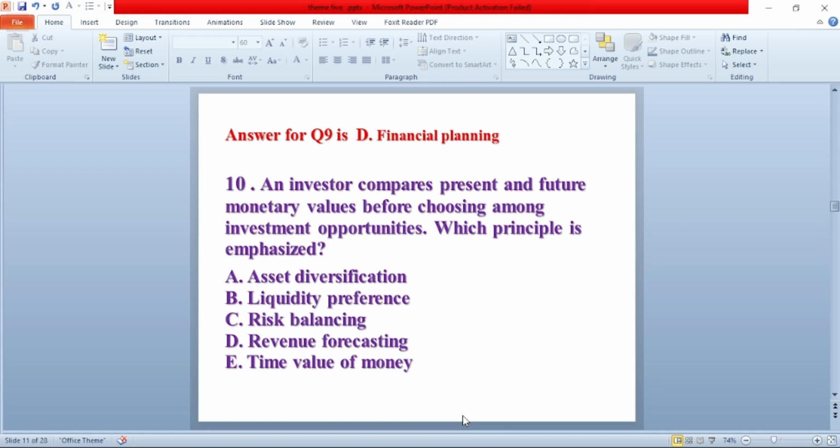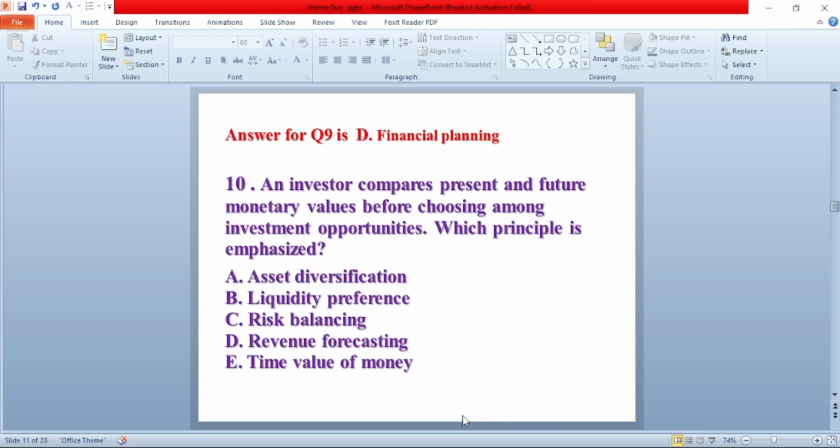B. Liquidity preference. C. Risk balancing. D. Revenue forecasting. E. Time value of money. The answer for this question is E. Time value of money.